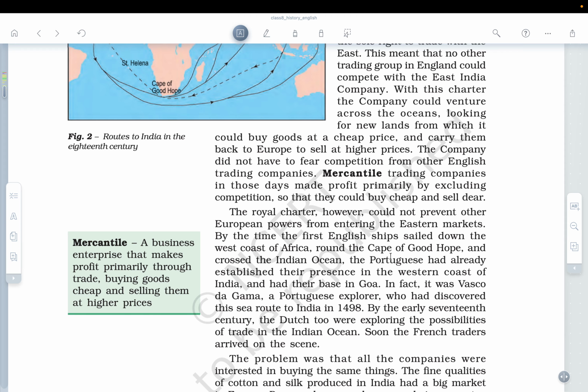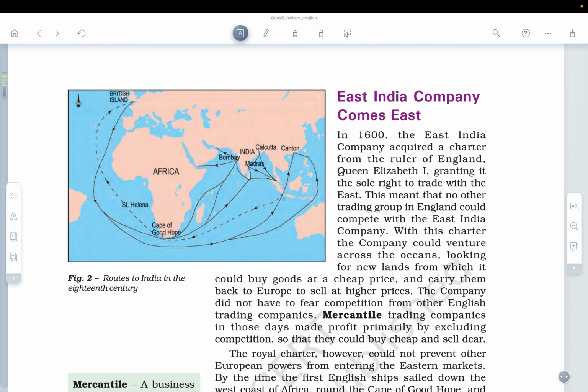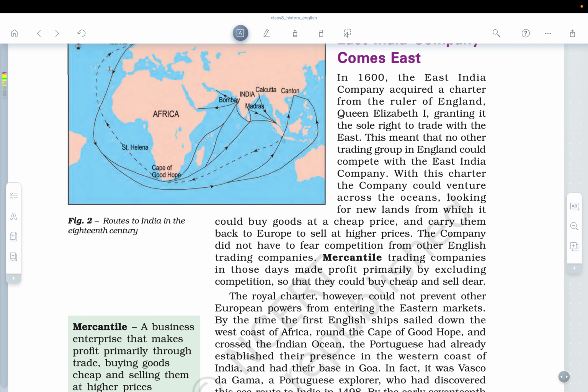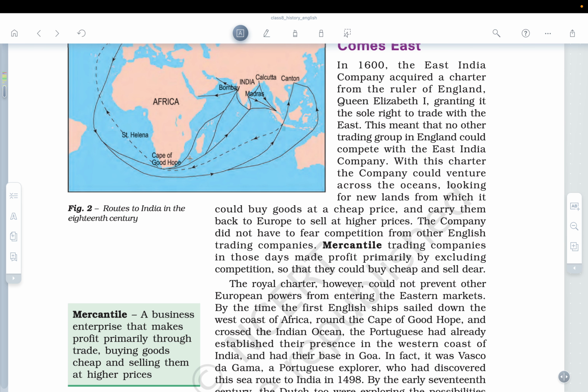And next, by the time the first English ships sailed down the west coast of Africa, this is the west coast of Africa, which you can see, and that is the Cape of Good Hope. From the western side, this is the western part, and here at the southern part you can see the Cape of Good Hope. Okay, and from here, most of the Europeans, like Britishers, the Portuguese, the Dutch, were able to come to India.